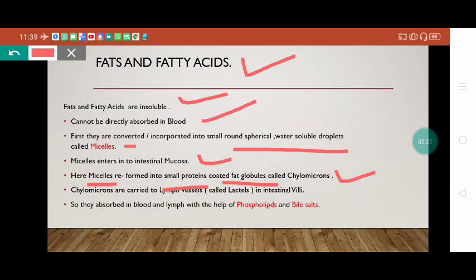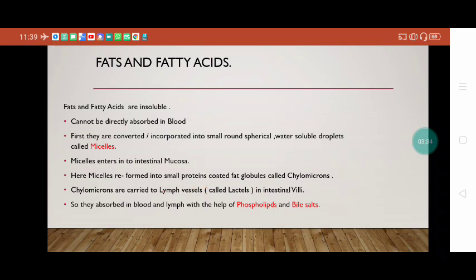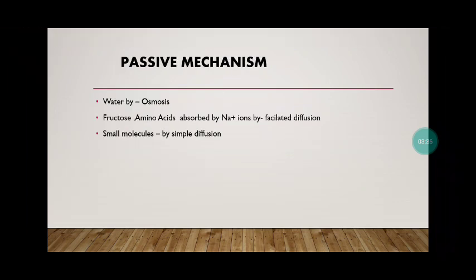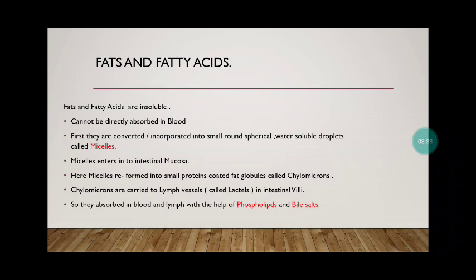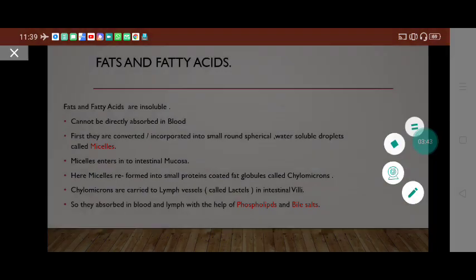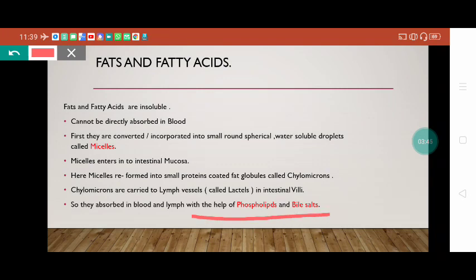Now these chylomicrons are carried to the lymph vessels, and finally can be absorbed from the intestinal villi. Phospholipids and bile salts also help in the absorption of these chylomicrons and fat molecules. So all these help in absorption, but keep in mind, fat molecules are first converted into chylomicrons, and after that they are absorbed into the lymph vessels.